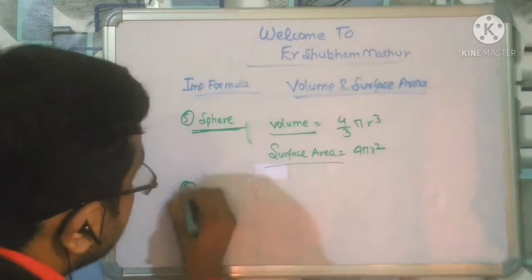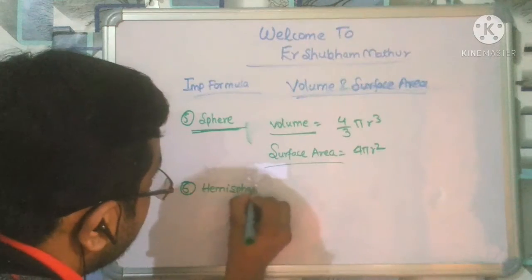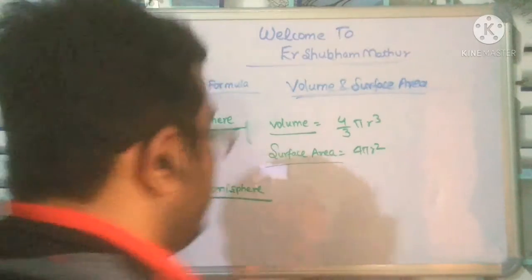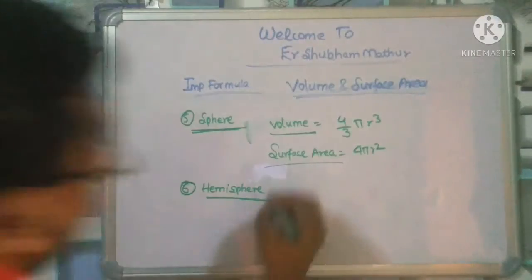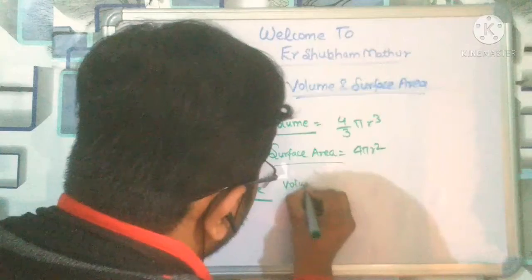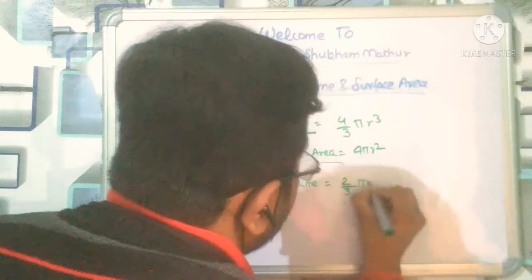And last, the hemisphere. It is not troubling, because if you know the sphere, then you know the hemisphere. It is nothing, just divide by 2. Volume equals 2 by 3 pi r cube.